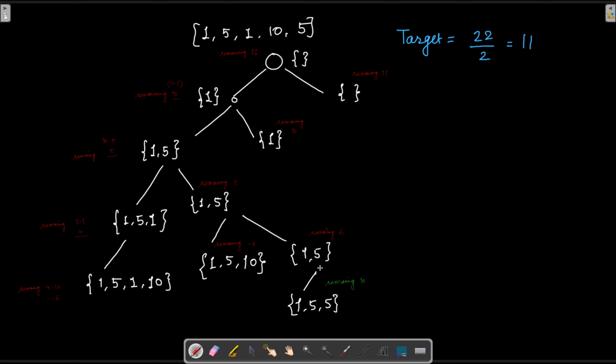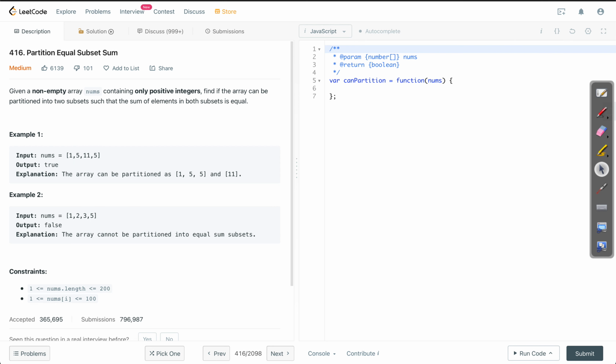In terms of code, we'll be using a recursive algorithm. Let us see how to implement it. So first of all, let us see what our target is going to be. For that, we'll need the addition of all the elements of nums. We can use the reduce method on the nums array. So let total equal nums dot reduce a comma b, a plus b.